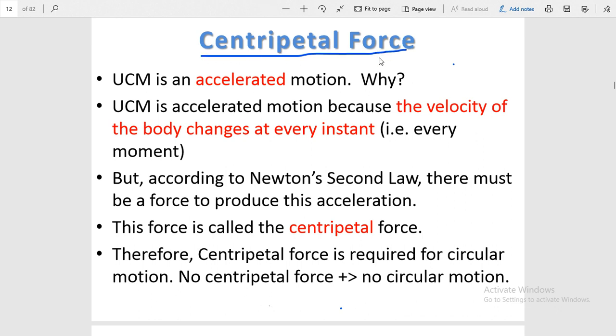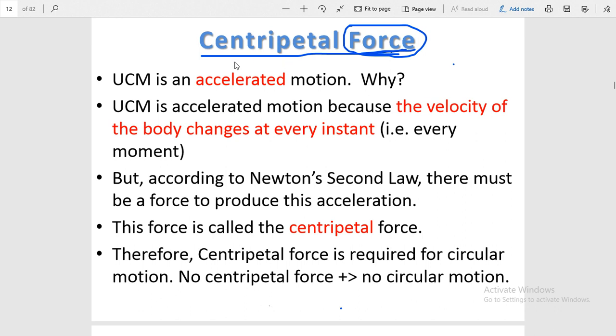Students, you know that. Let us revise the meaning of force. I hope you know the meaning of force. Any push or pull that either displaces an object or tries to displace an object is known as force. Okay, let me repeat. Any push or pull that either tries to displace an object or displaces an object is known as force. But you can see here the centripetal force.